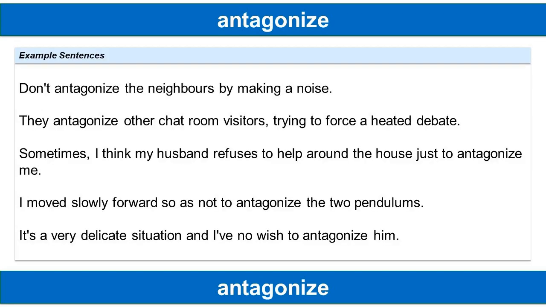Don't antagonize the neighbors by making a noise. They antagonize other chat room visitors, trying to force a heated debate. Sometimes, I think my husband refuses to help around the house just to antagonize me. I move slowly forward so as not to antagonize the two pendulums. It's a very delicate situation, and I've no wish to antagonize him.